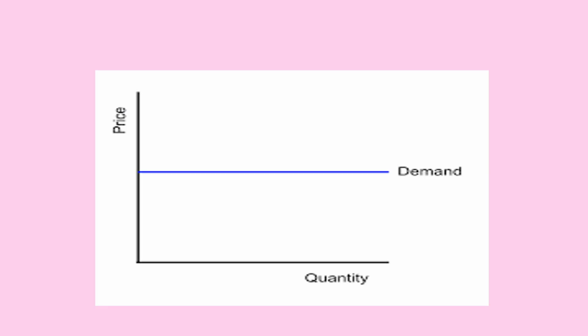So let's look at our representation. We have it on your screen. So we have fixed price with different quantity. So it means that the perfectly inelastic demand is the direct opposite of the perfectly elastic demand. So we have Q1, Q2, and then Q3.